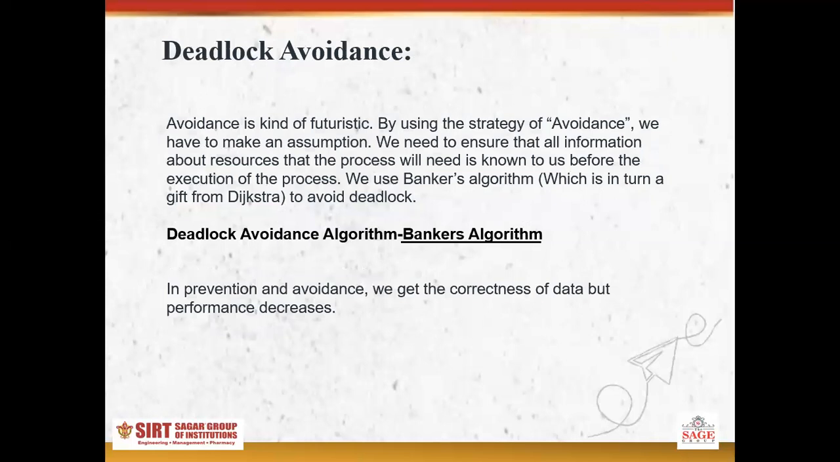Next is deadlock avoidance. By using this strategy of avoidance, we have to make an assumption. We need to ensure that all information about the resources the process will need is known before the execution of the process. For this we use the Banker's algorithm and Dijkstra's algorithm. We will discuss these algorithms separately later.